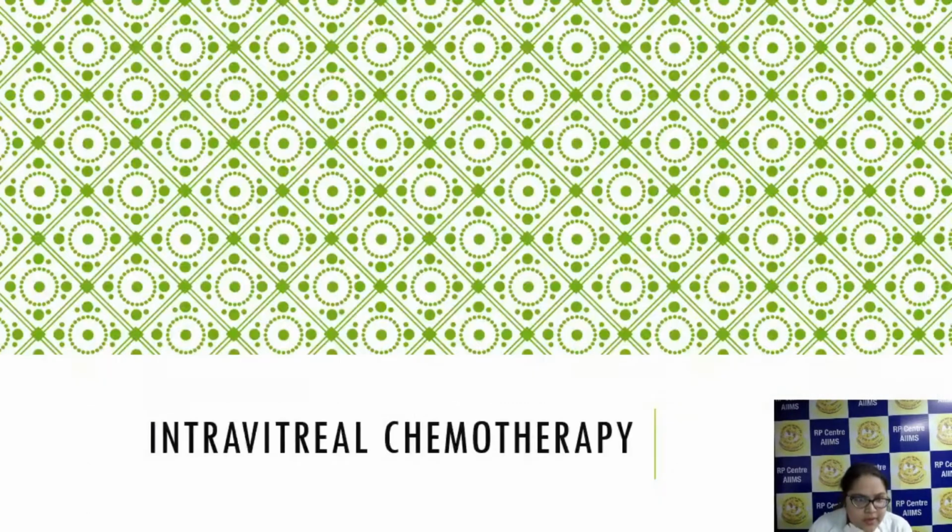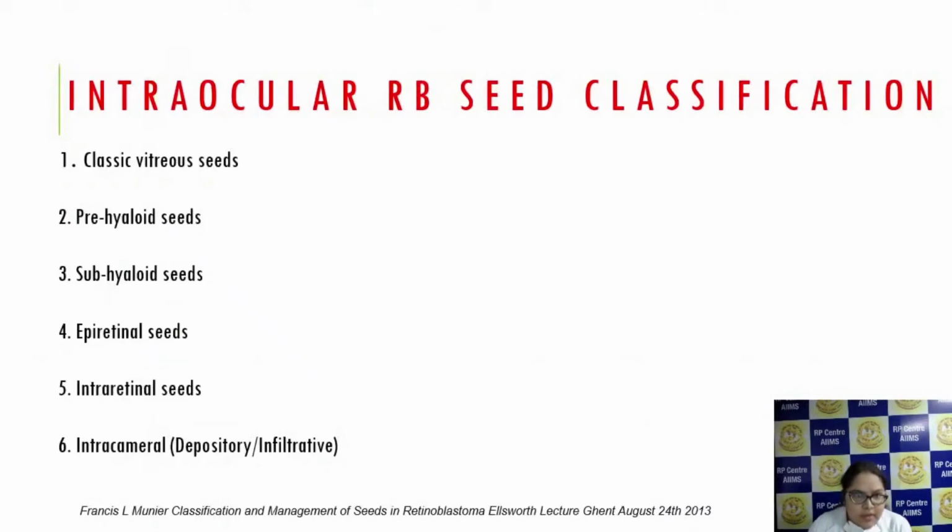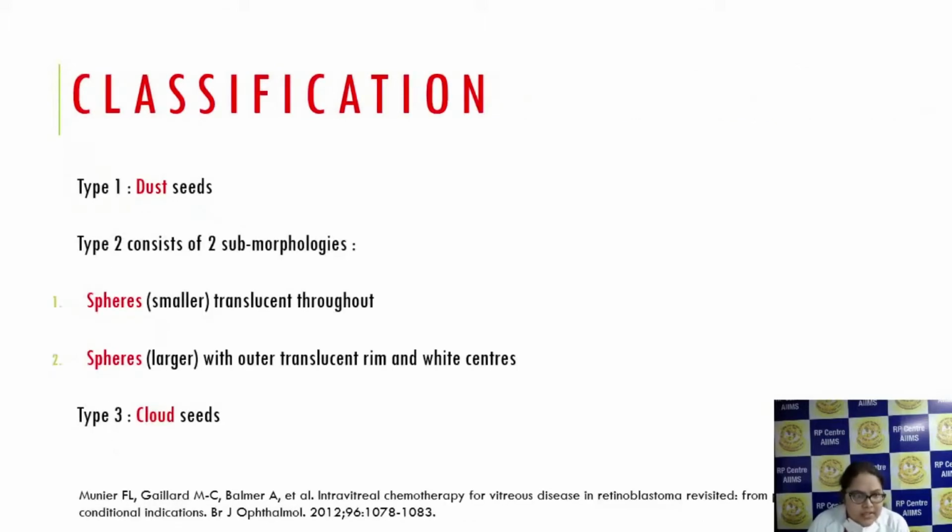Okay, I hope the video was clear. Now coming to intravitreal chemotherapy, before seeing it, we should know the types of vitreous seeds. We can classify them into classic vitreous seeds: prehyaloid, subhyaloid, epiretinal, intraretinal, and intracameral, which could be depository or infiltrative. This is the simplest classification: type 1, 2, and 3.